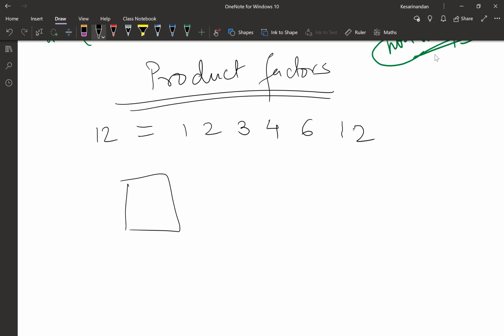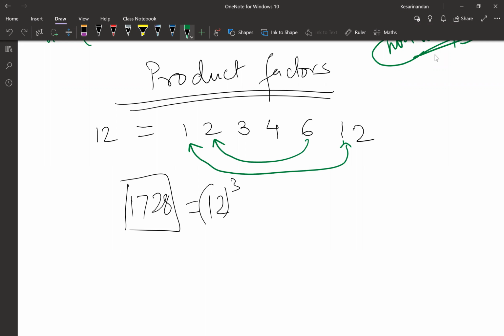1728. Okay. Same answer. Can I say 1728 is 12 cubed? Yes. Now, there's an interesting way to look at this problem. If I multiply this with this, this with this, and this with this, will all of them give me 12? Yes, obviously. And how many times have I formed this pair? 3 times.